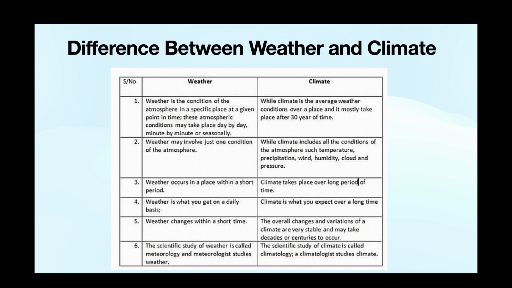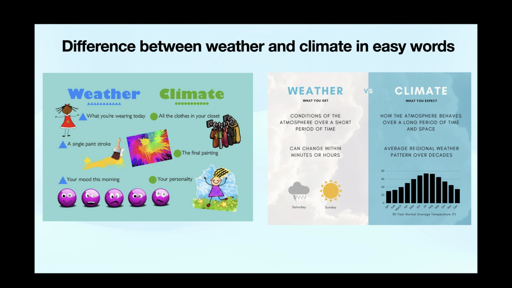Whereas climate is the average weather condition over a place, and it mostly takes place over 30 years. Climate includes all the conditions of the atmosphere such as temperature, precipitation, wind, humidity, cloud and pressure. It takes place over a long period of time. What you expect over a long period of time is climate. The overall change and variation of climate are very stable and may take decades or centuries to occur. The scientific study of climate is called climatology, and climatologists study the climate. Here you can see some basic differences between weather and climate in easier words.